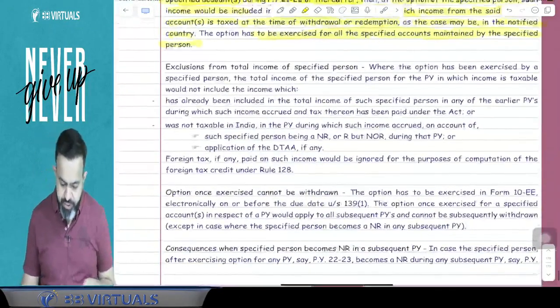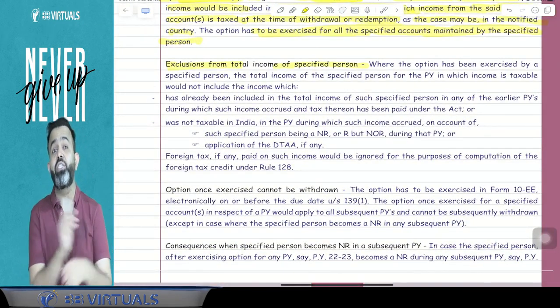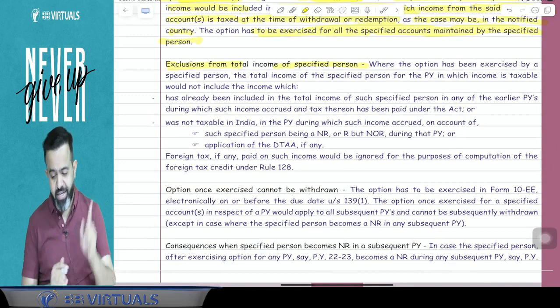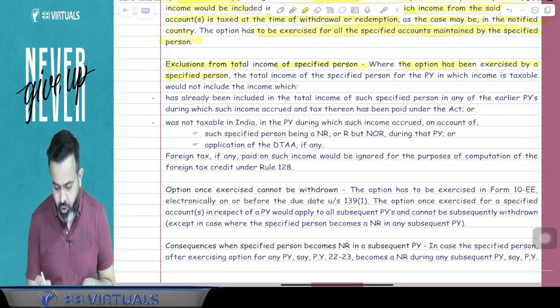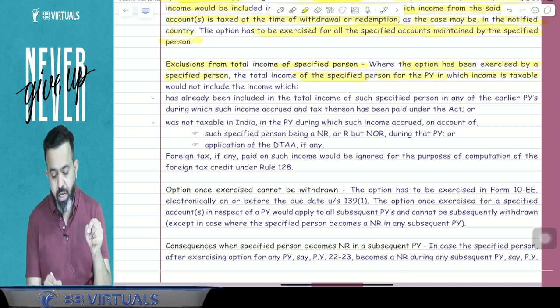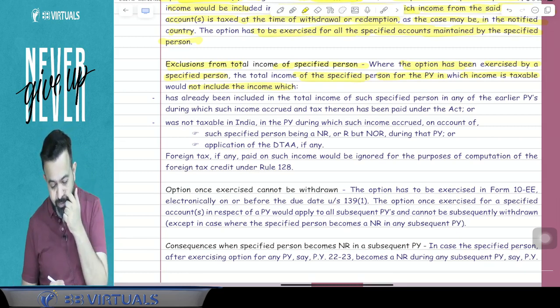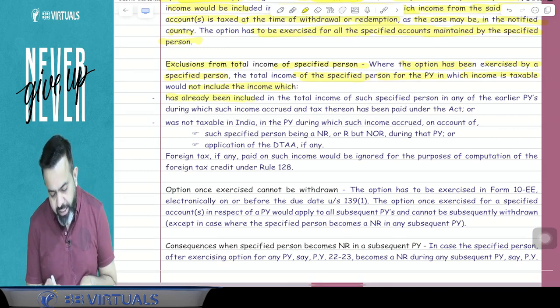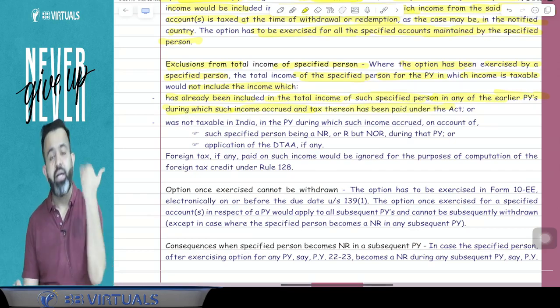So here the next point says exclusion from the total income of a specified person, means which income will not be taxable in India. So here, where the option has been exercised by the specified person, the total income of a specified person for the previous year in which income is taxable would not include the following income. Means this income will not be taxable. Which income will not be taxable? First is the income that has already been included in the total income of such a specified person in any of the earlier previous years during which such income accrued and tax thereon has been paid under the act.